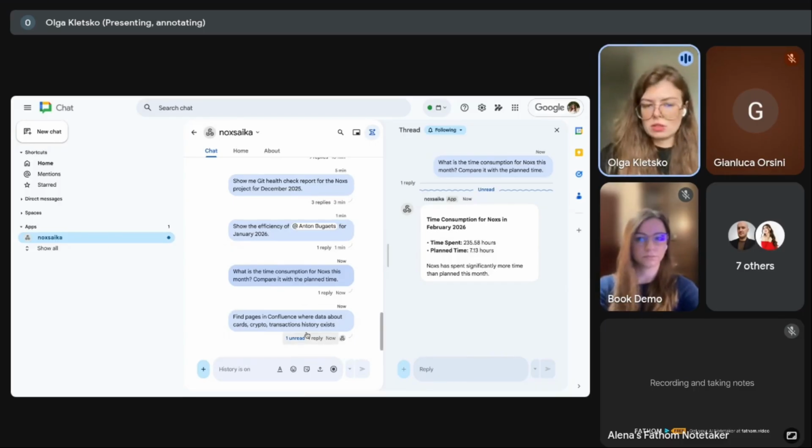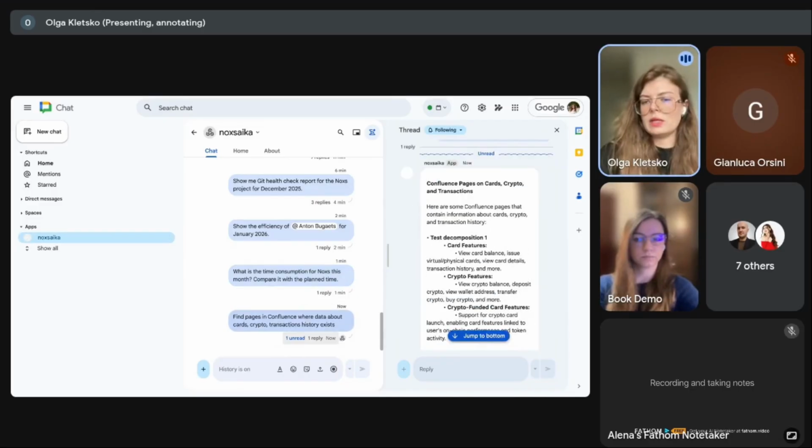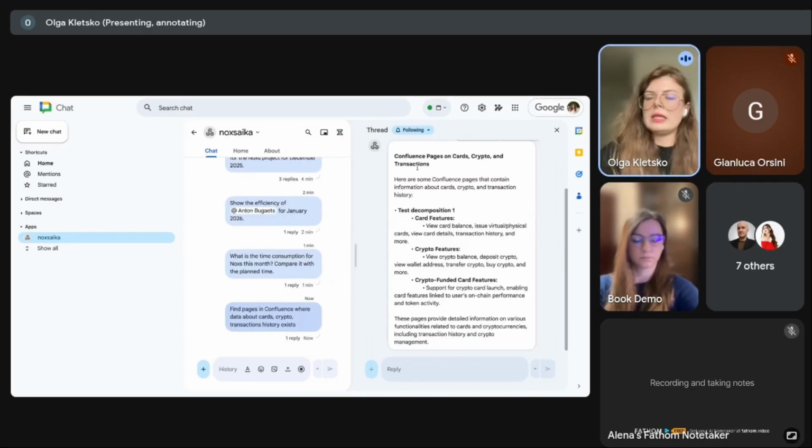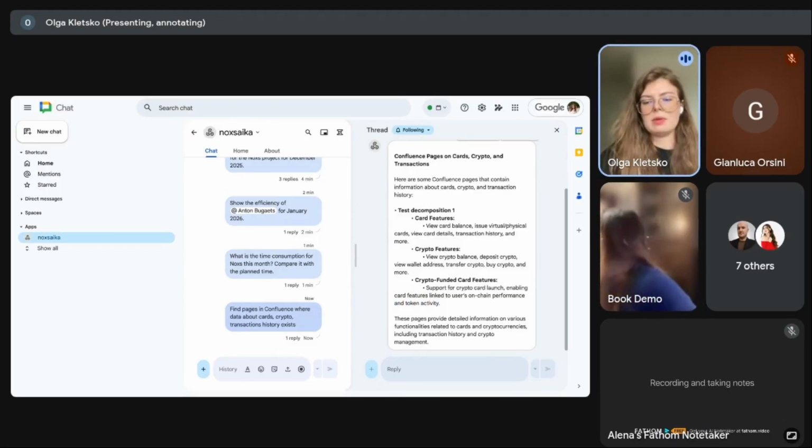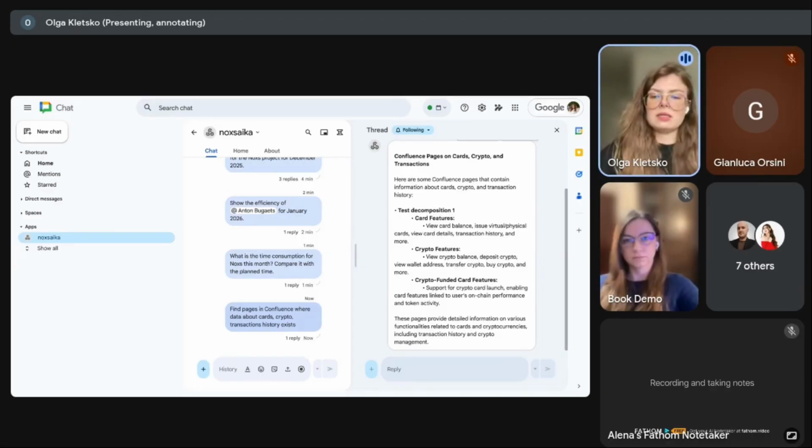So we can just ask Noxs, and Noxs will do this for us. It finds similar requests and similar feature descriptions, and we can save this time and just reuse what we already have, with the same implementation approach and similar feature description.